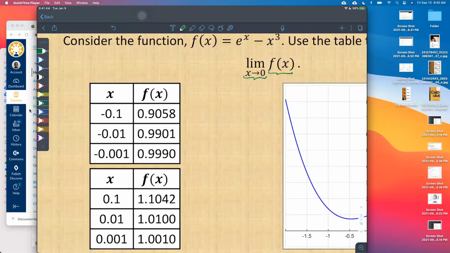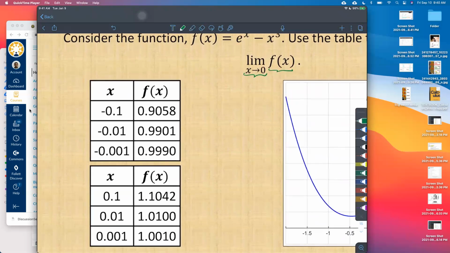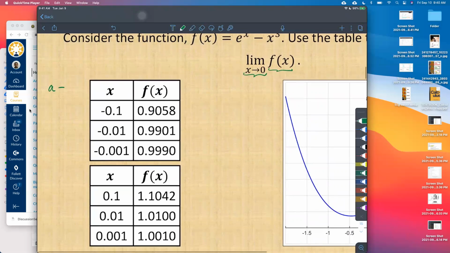Well, there are two ways that we could get closer to 0. We could be negative and increasing towards 0, or we could be positive and decreasing towards 0. So we need to look at both sides of that behavior. Okay, so in our textbook, they actually give a nice little systematic way of finding these limits. And they basically say, take your value a, and then you subtract some small number from it. So this would be 0 minus 0.10, and that's where they get negative 0.1. And then 0 minus a smaller number like 0.01, and that's where we get the next number, and so on.